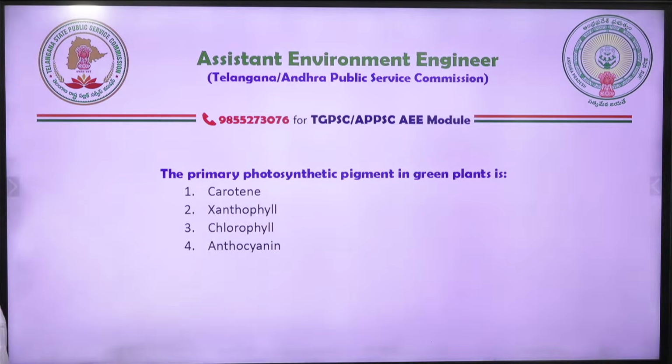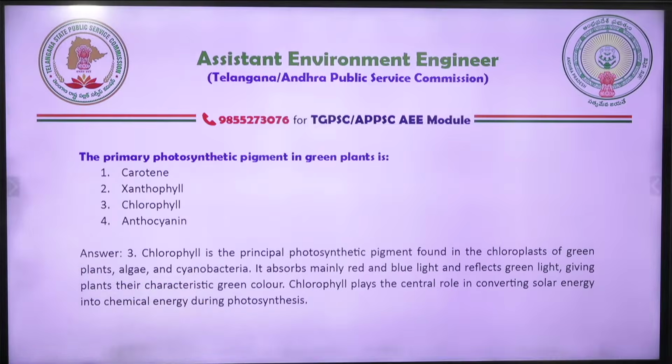Primary photosynthetic pigment in green plant is what? Okay, chlorophyll is the principal photosynthetic pigment found in chloroplast of green plant, algae, cyanobacteria, absorbs mainly red and blue light, reflects green light, giving plants their characteristic green color. And chlorophyll plays central role in converting solar energy into chemical energy during photosynthesis process.